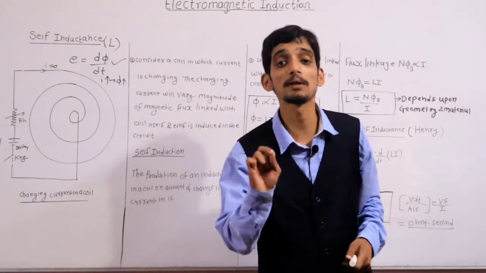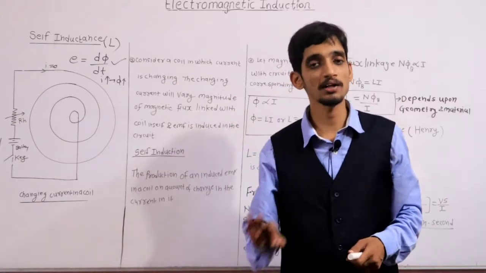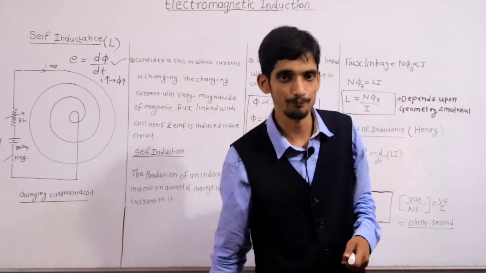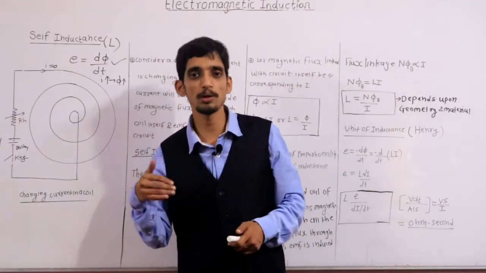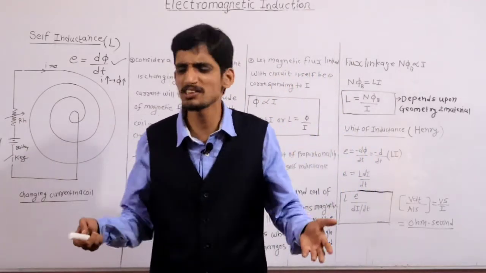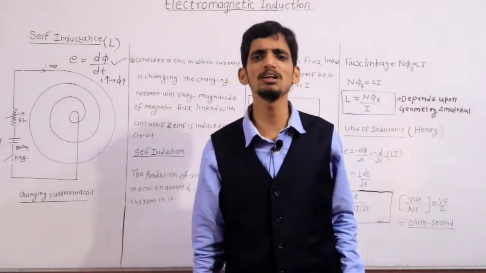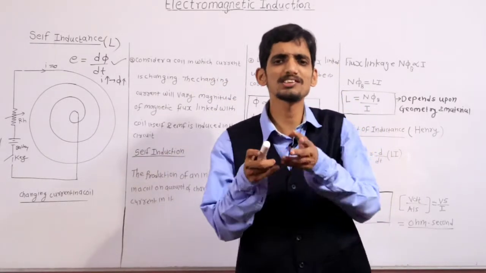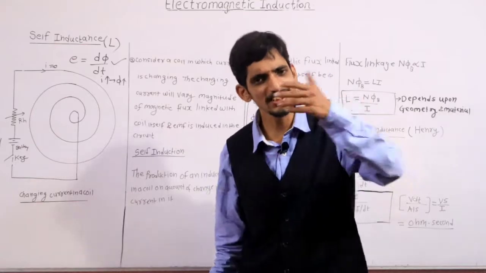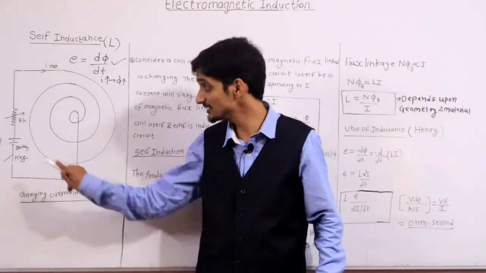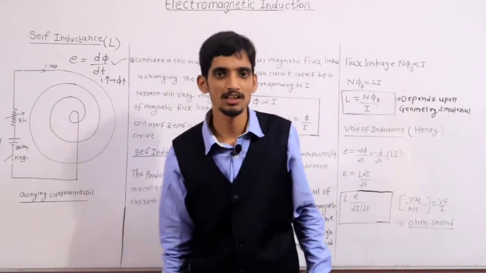Clear? Because we are applying DC voltage, not AC voltage here. If we apply AC voltage, there is no necessity to use the switch, because AC is time varying by itself. But with DC, we have to make the change.